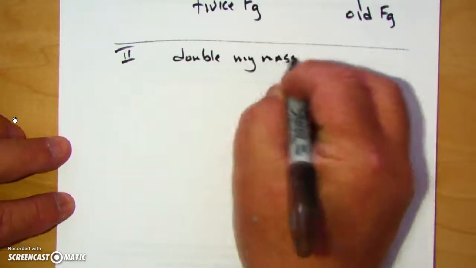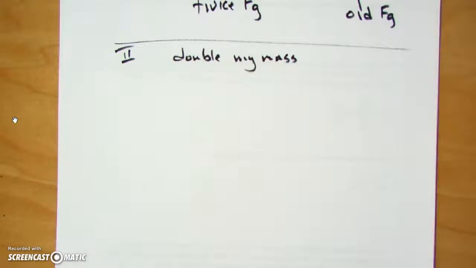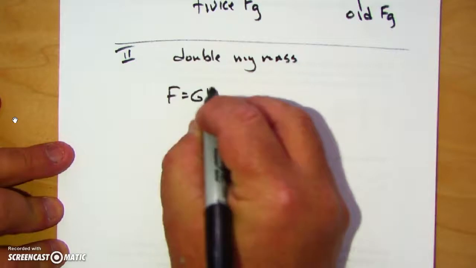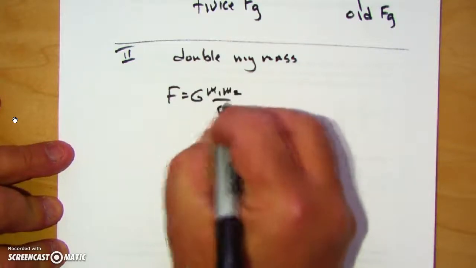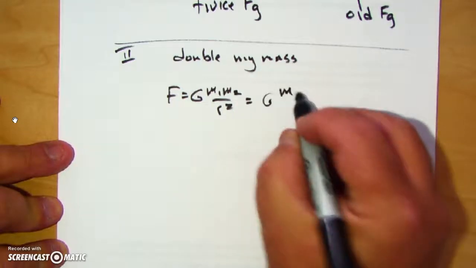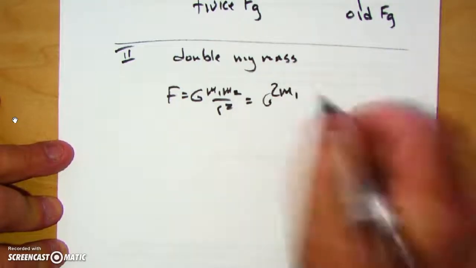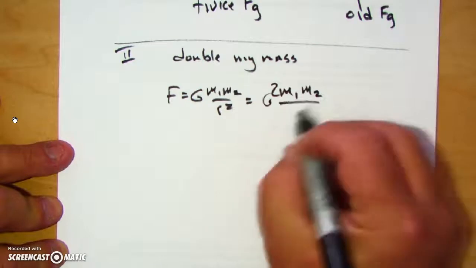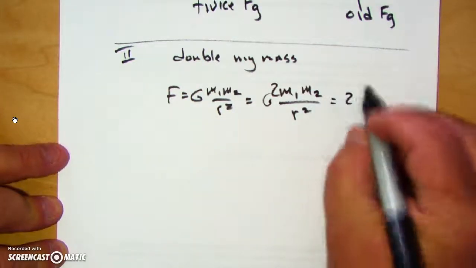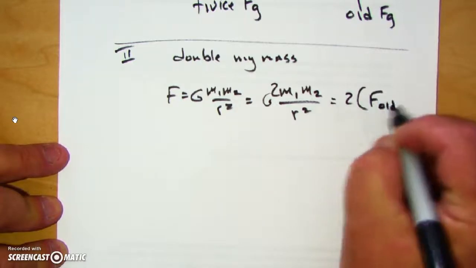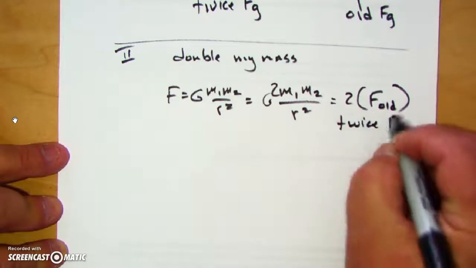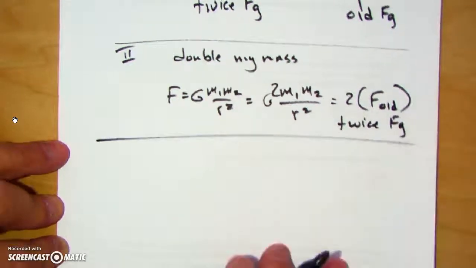So I spend a year eating everything I can get my hands on. Watch what happens here. Again, we start with F equals G m1 m2 over r squared. Now let's put in the new stuff. Well, G doesn't change. My mass becomes twice what it was. The mass of the planet's still the same. R squared is still the same. Factor out what wasn't there before, and I get that I gain twice Fg.